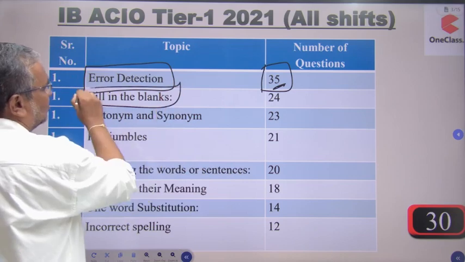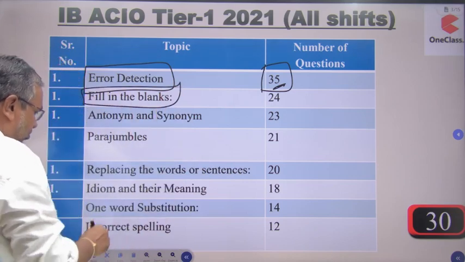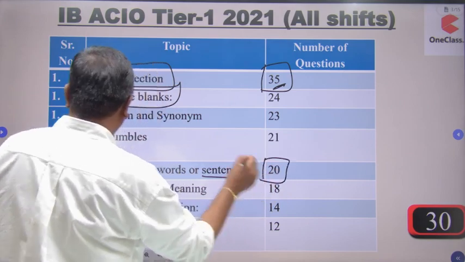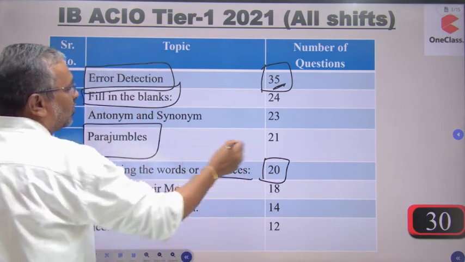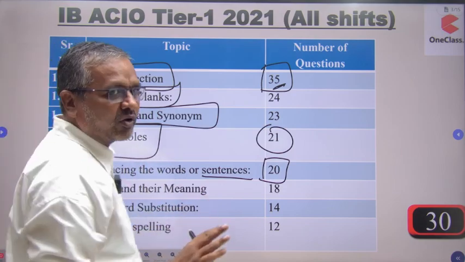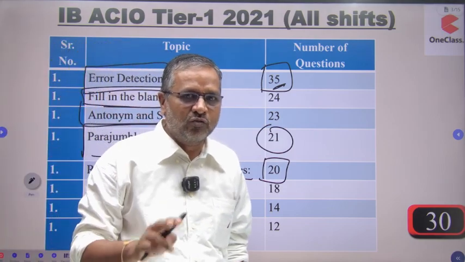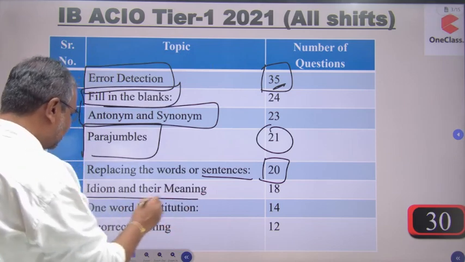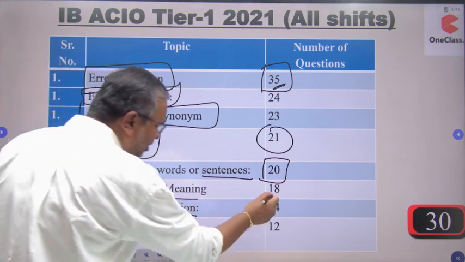Fill in the blanks again, but there is no inclusion of proverbs. Replacing the words, sentences, 20 marks are there. Parajumbles is again there, 21 marks are there. These are the common chapters for any exam and we are going to proceed with all these chapters in our class. Idioms and their meanings is there. One word substitute, 14 marks are over here.